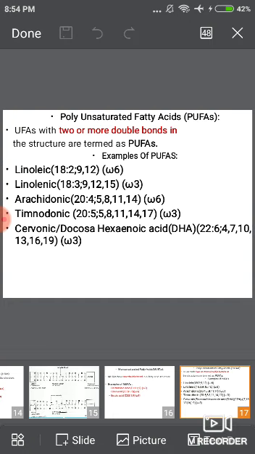Linolenic acid. Total number of carbon atoms present is 18. Presence of 3 double bonds. The first double bond is on the 9th carbon, the second on the 12th carbon, and the third on the 15th carbon, and omega 3.